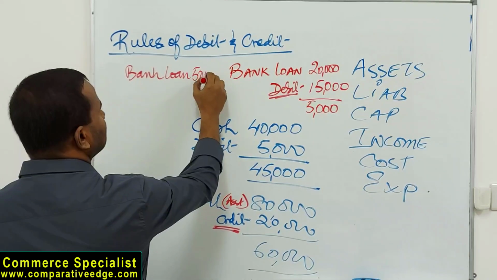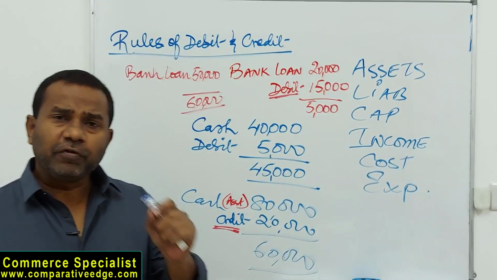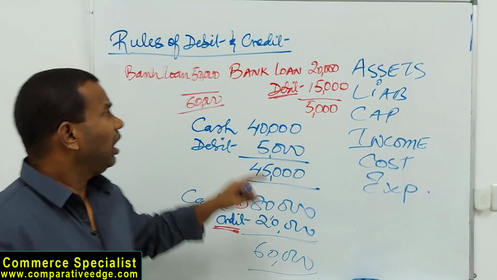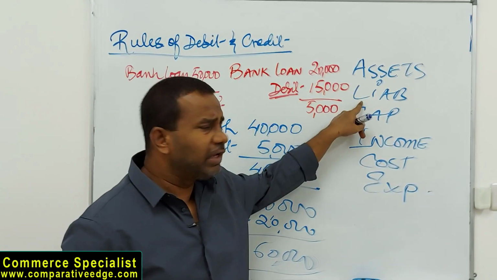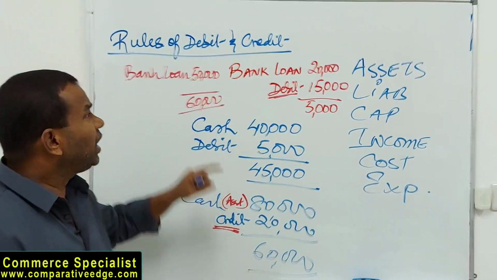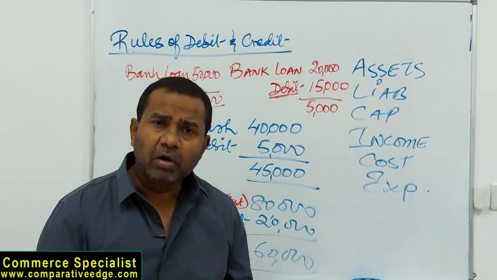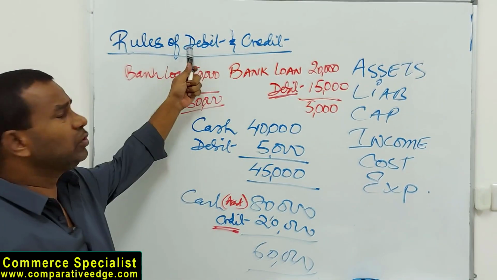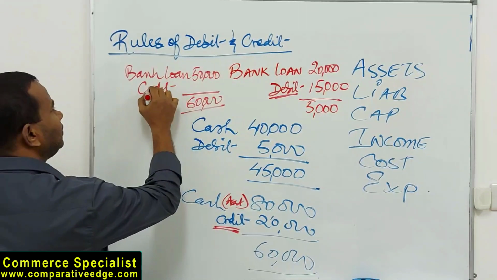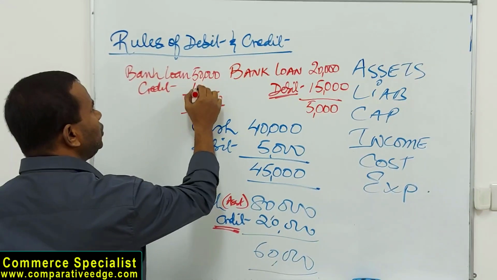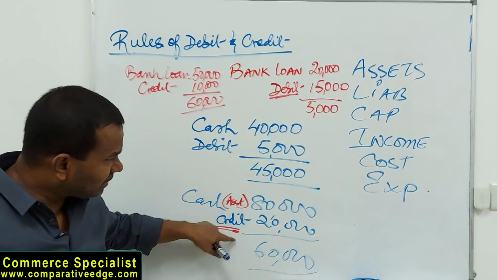Another example, similarly, if I have a bank loan of 50,000 and the bank loan is increasing to 60,000. First of all, what you need to have in mind is, what are we talking about? We're talking about a loan. Loan is a liability. All right. So we are talking about a liability. What is happening to the liability? From 50, it is becoming 60. There is an increase in liability. If there's an increase in liability, what does the rule suggest? The rule says if there is an increase in liability, you show it as a credit. Increase in liability is recorded as a credit. So when you credit liability, it increases. But when you credit assets, they decrease.